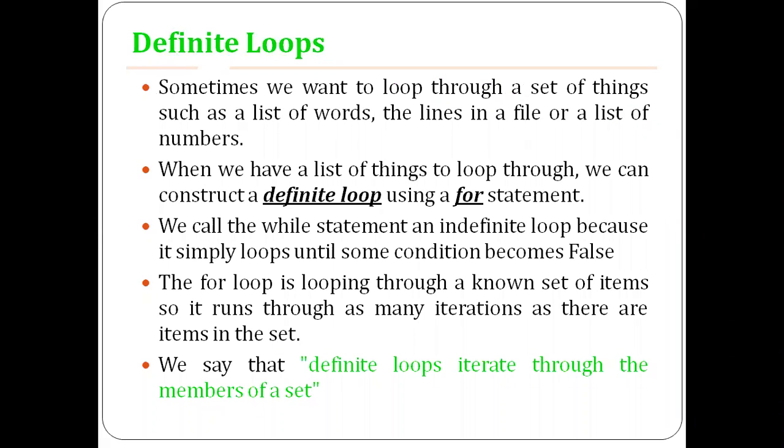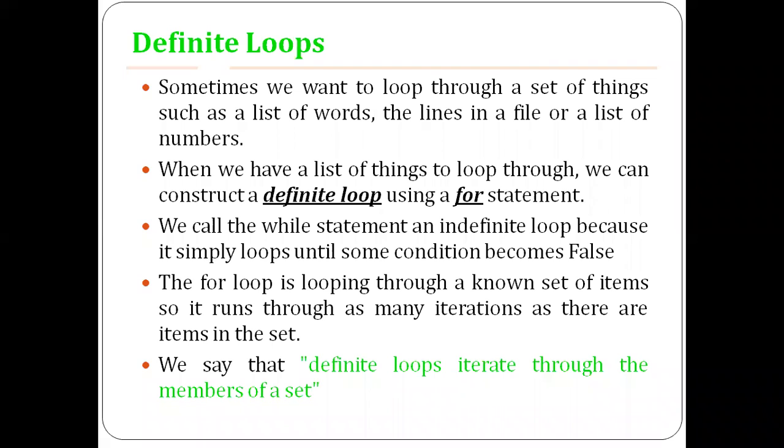Sometimes we want to loop through a set of things such as a list of words, the lines in a file, or a list of numbers. There are occasions where you're supposed to loop through a set of things, something like a list of words, or into an array or a list, whatever it may be. When you have a list of things to loop through, we can construct a definite loop using the for statement, right? We are using a for statement so that we can loop through the things definitely or finitely.